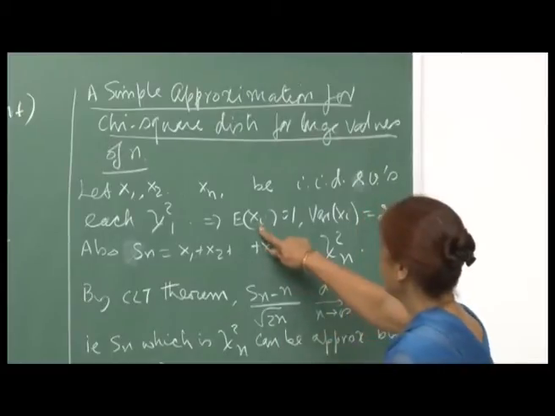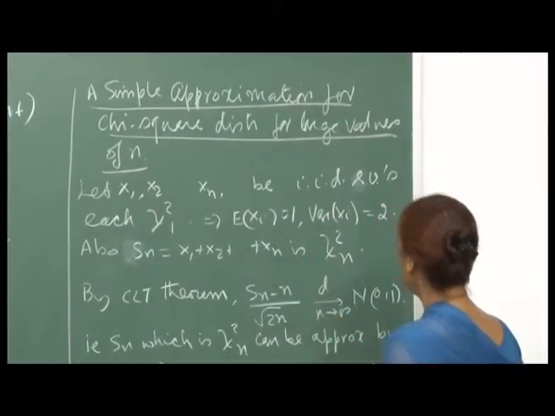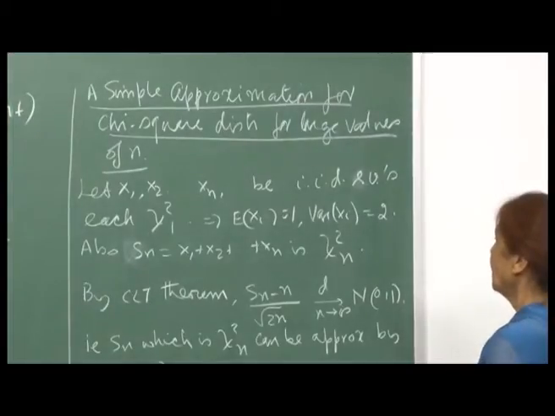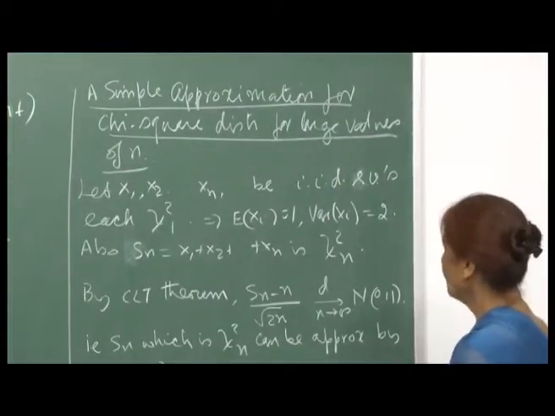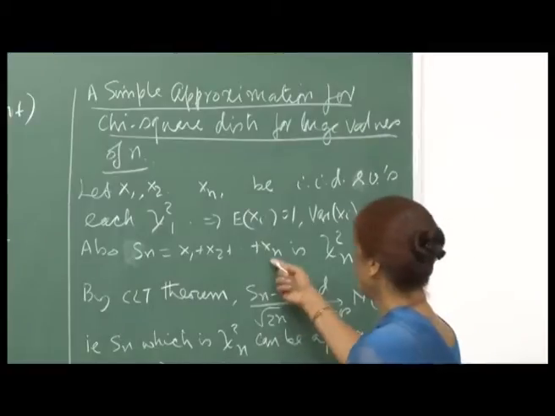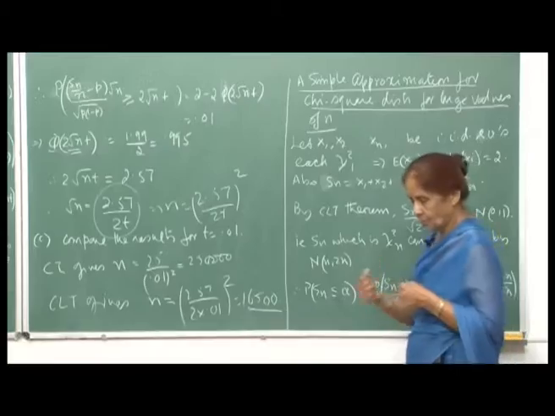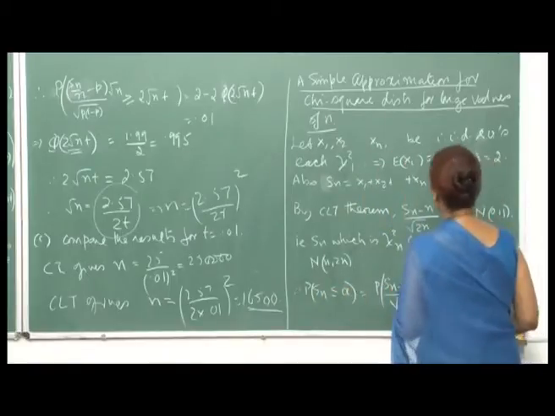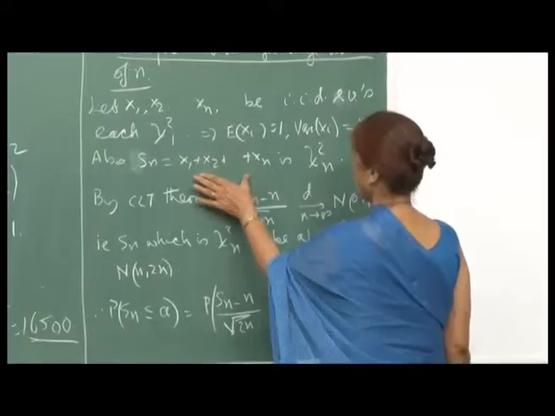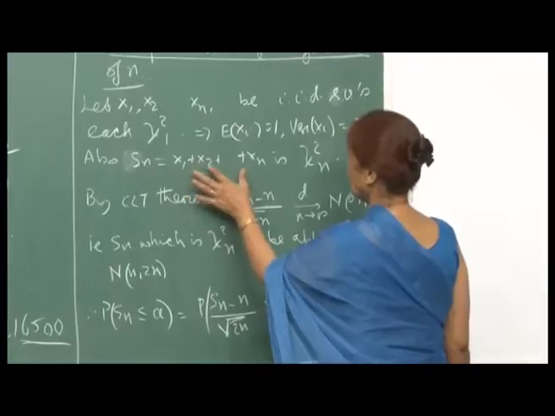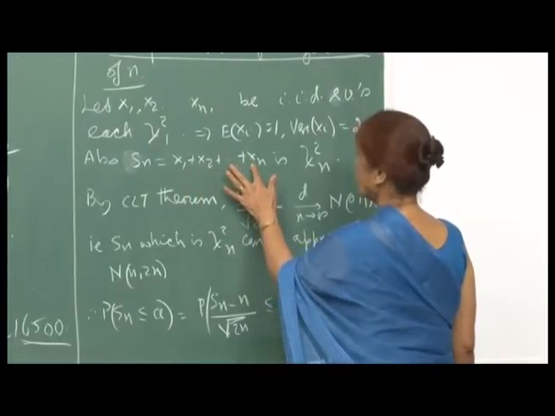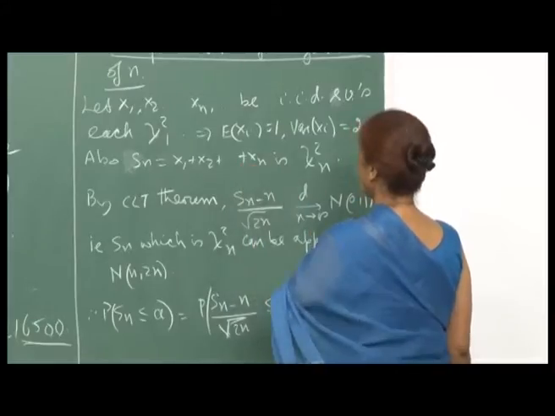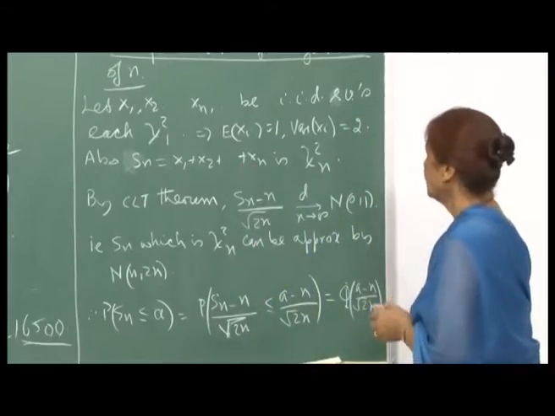So, this implies that expectation of x i is 1 and variance of x i is 2, right. And then we know from the reproductive property of chi-square, and through the joint MGF also we can show, that because each of them is independent identically distributed chi-square, x 1 plus x 2 plus ... plus x n will be chi-square n, right.